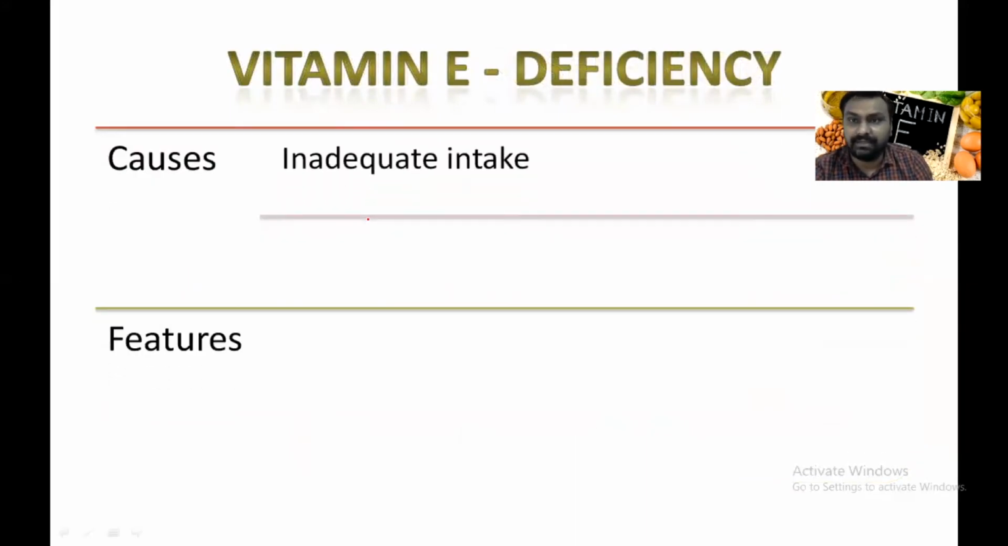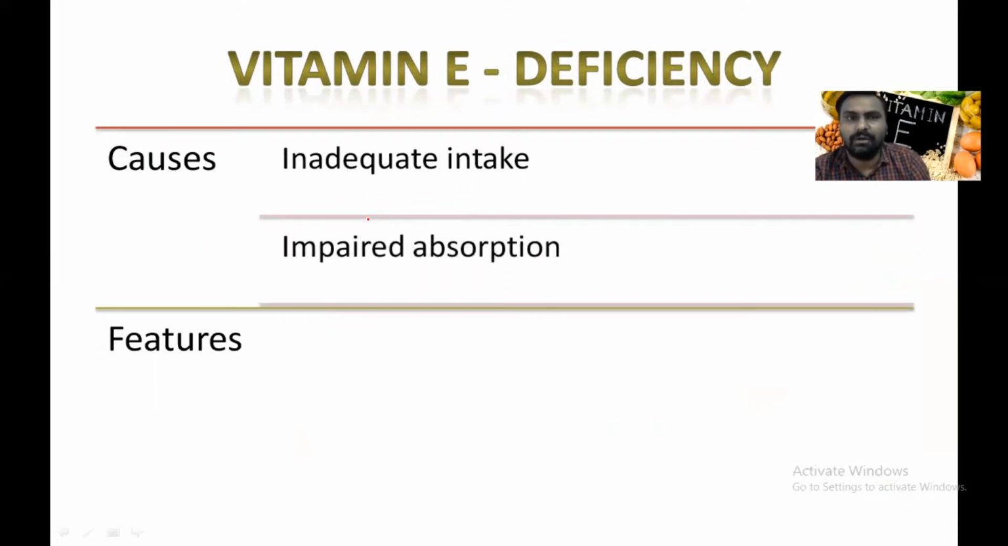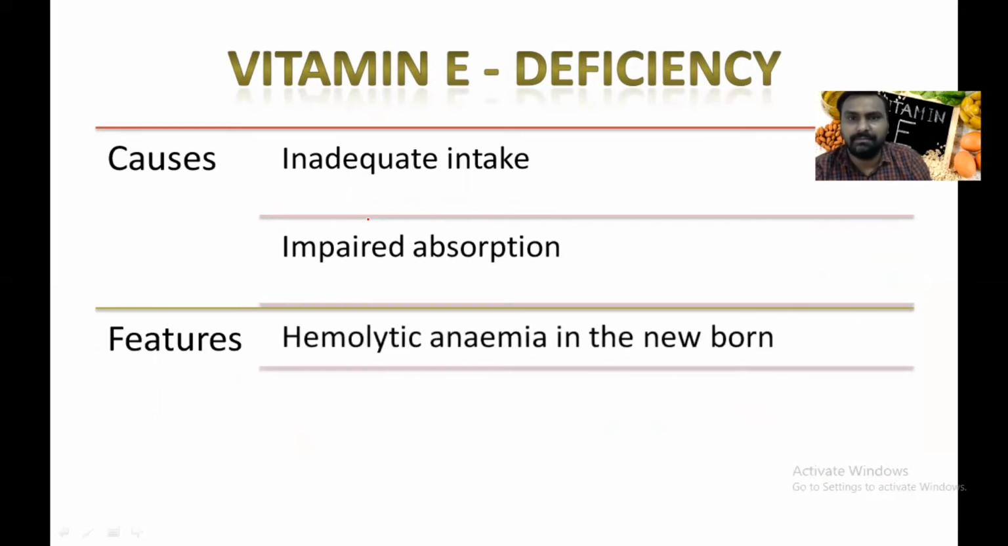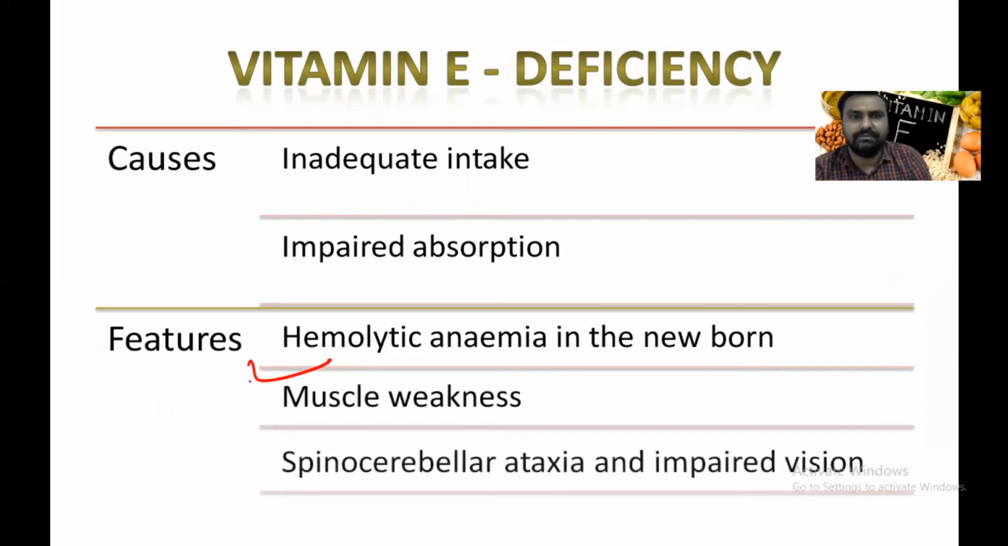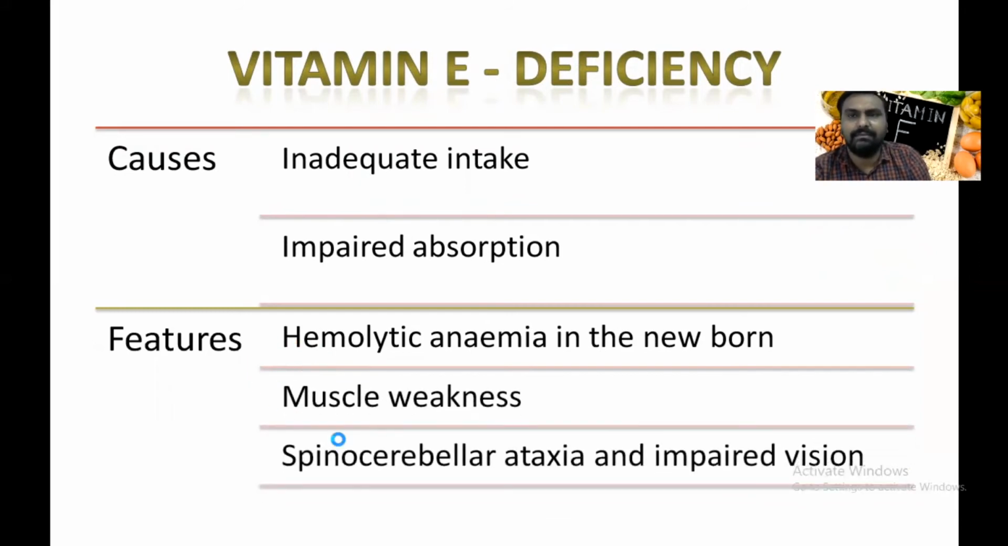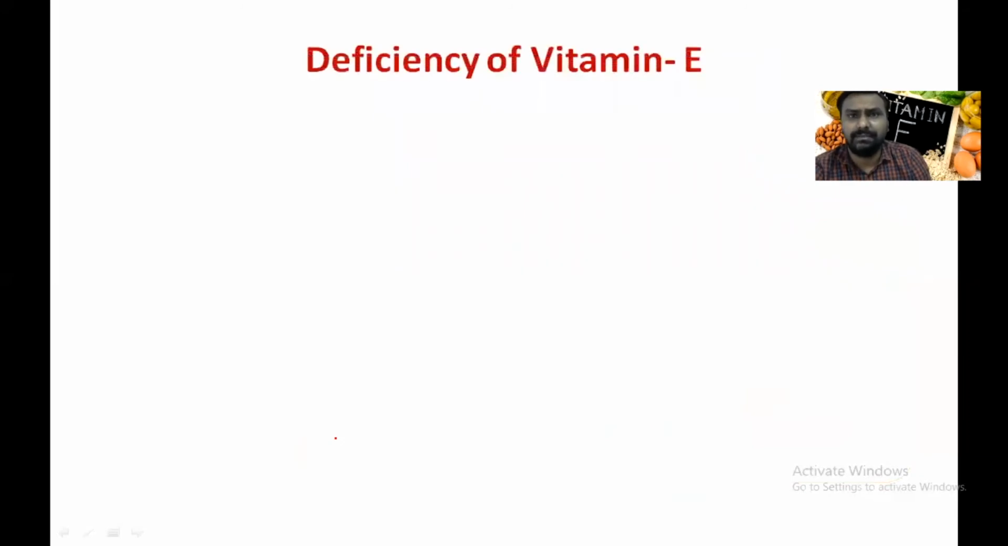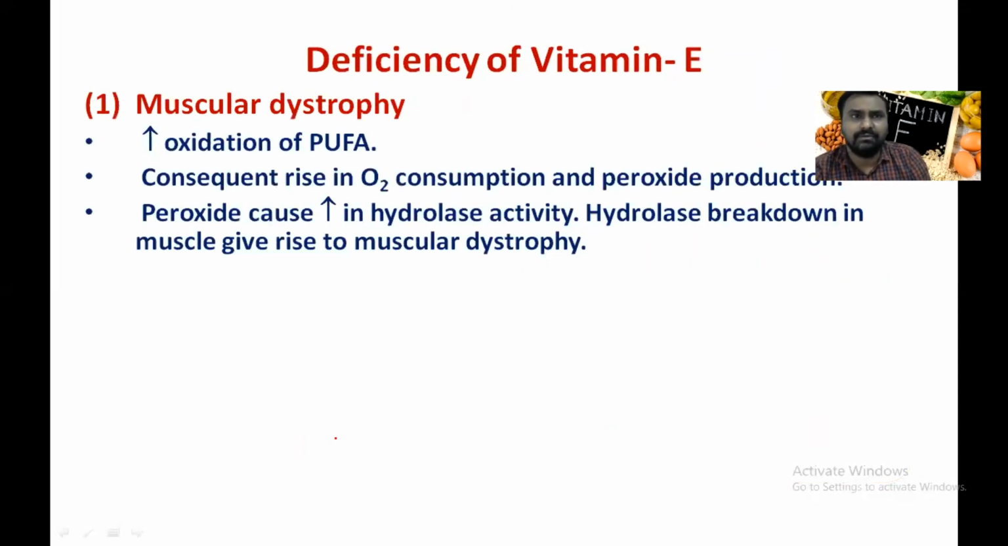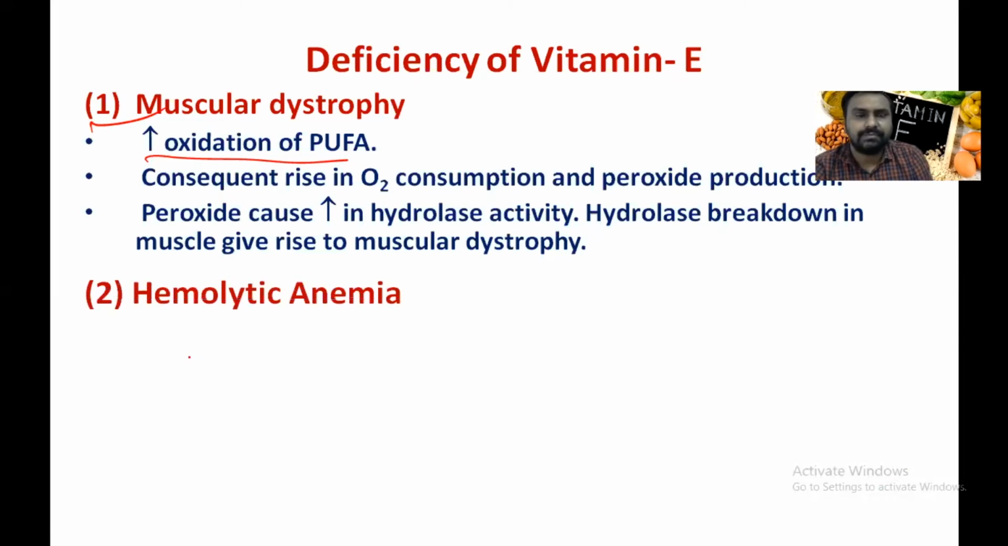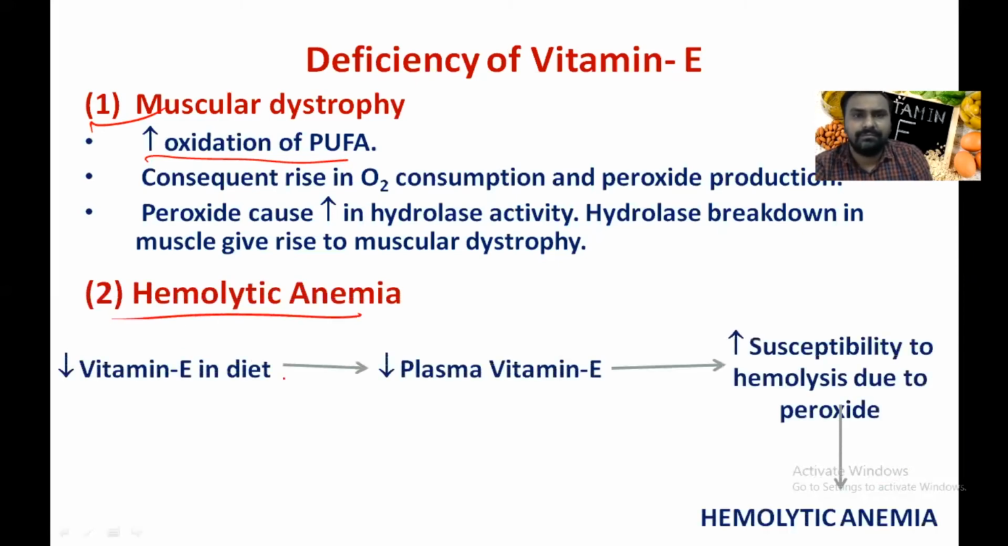Vitamin E deficiency as such is very rare because it is a fat soluble vitamin. But due to inadequate intake for a longer duration or impaired absorption, deficiency may occur, and it will lead to hemolytic anemia, muscle weakness, spinocerebellar ataxia, and impaired vision. These are the deficiency manifestations of vitamin E. Muscular dystrophy occurs because of increased oxidation of polyunsaturated fatty acids. Hemolytic anemia occurs because of increased susceptibility to free radicals.